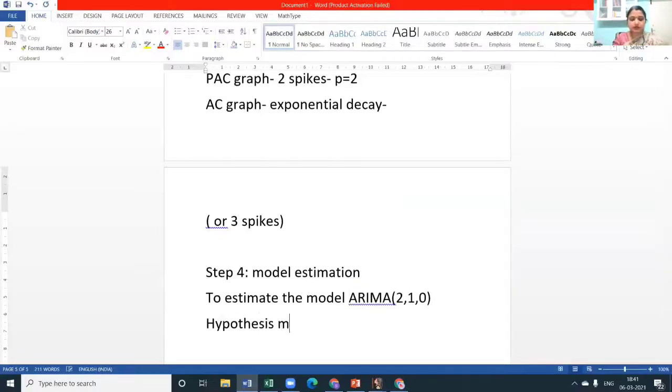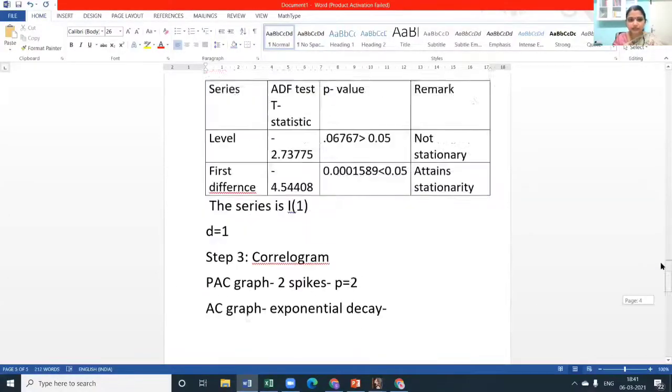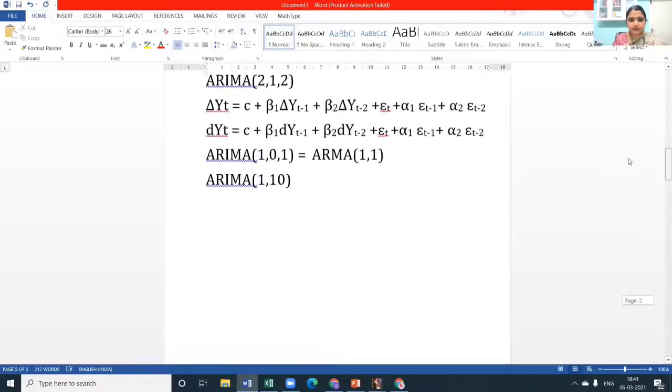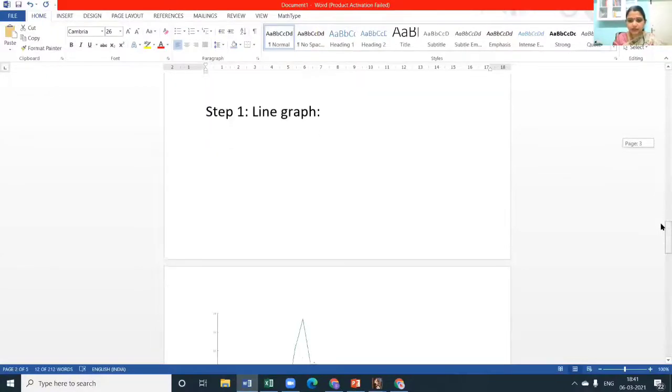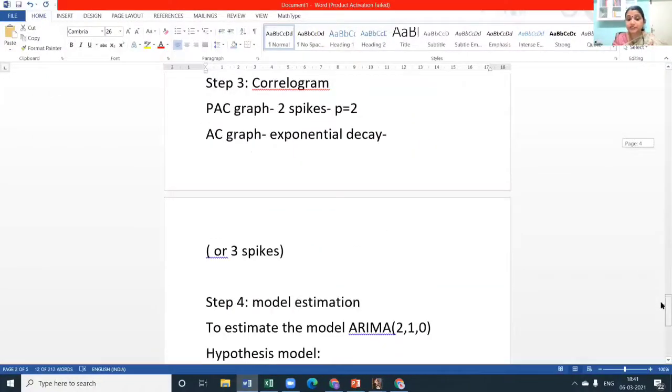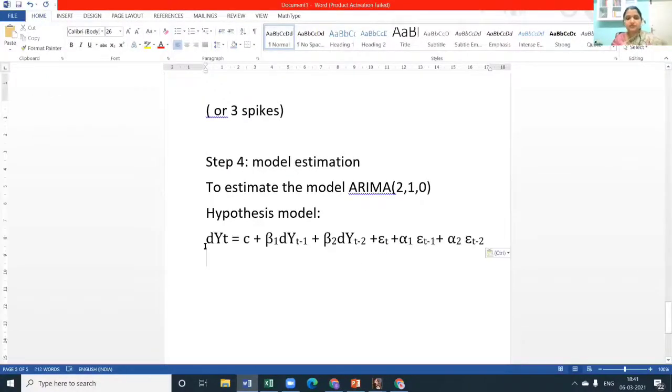Hypothesis model is defined as, just a moment, I'll just scroll up. I'm lazy to type in again. It is here. We have kept ARIMA 212, no? So from here, let us take this and go. Yes, this one, and I'll delete unwanted terms because it is the MA component. As of now, we have kept it 0, no? So this is my hypothesis model, DYT. Why have I written D?